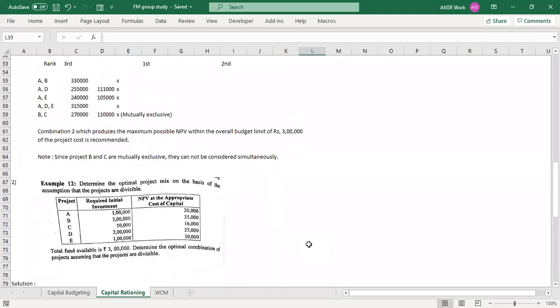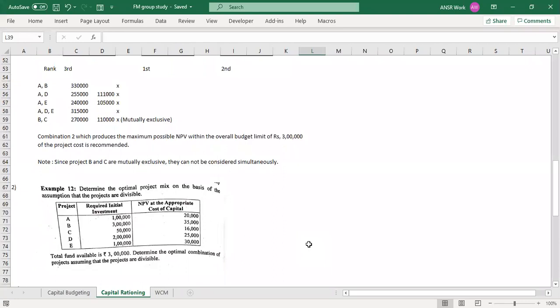So here is the other one. Determine the optimal project mix on the basis of the assumption that projects are divisible, which I was mentioning just now. Project A, B, C, D, E: investments 1 lakh, 3 lakh, 50, 2 lakh, 1 lakh; NPV 20, 35, 16, 25, 30. Always have that in mind.